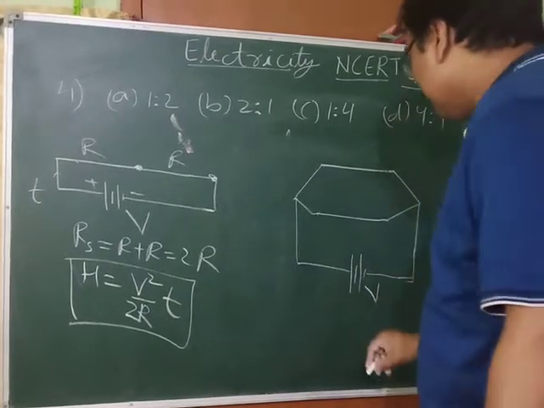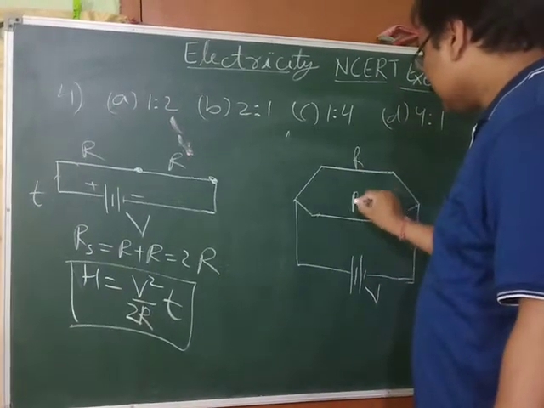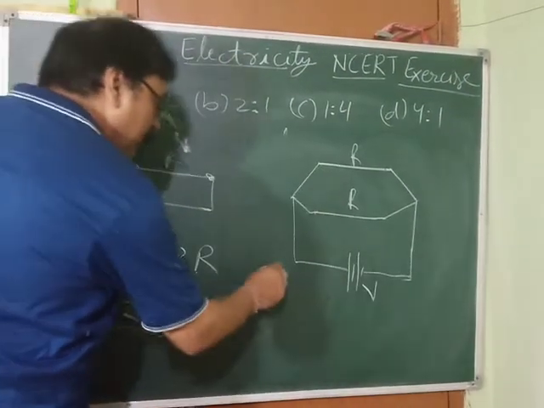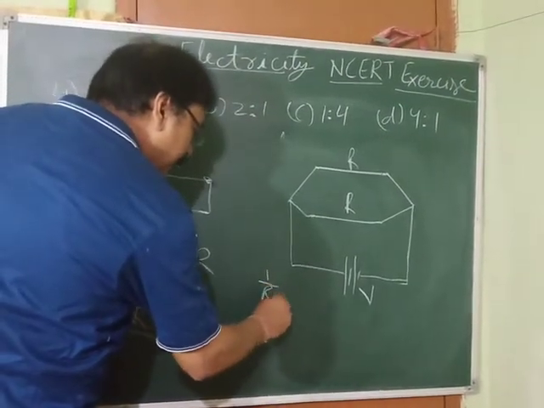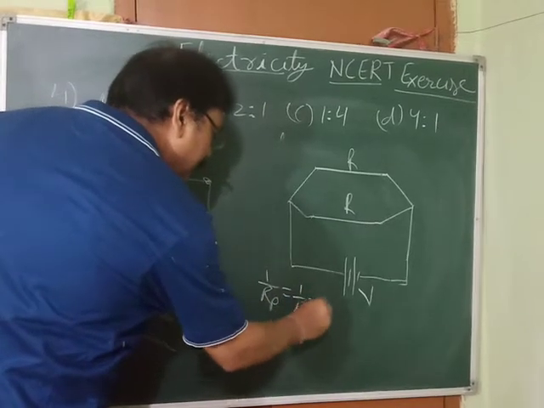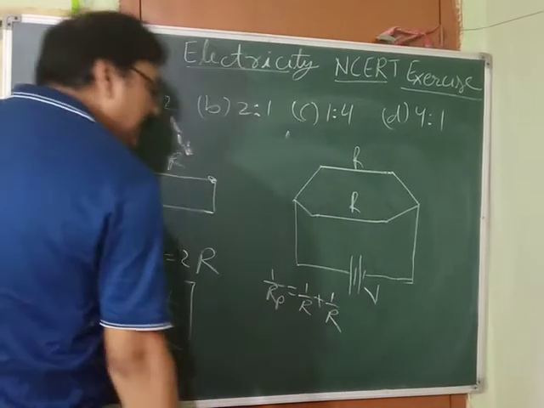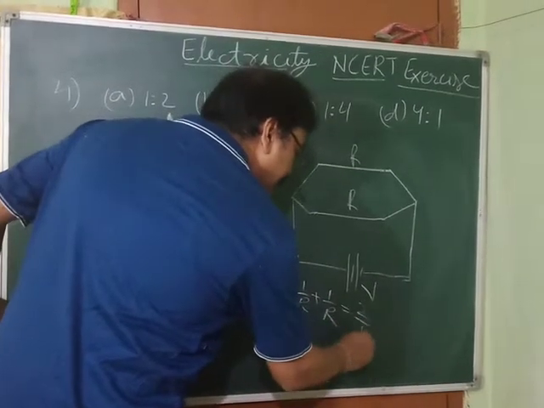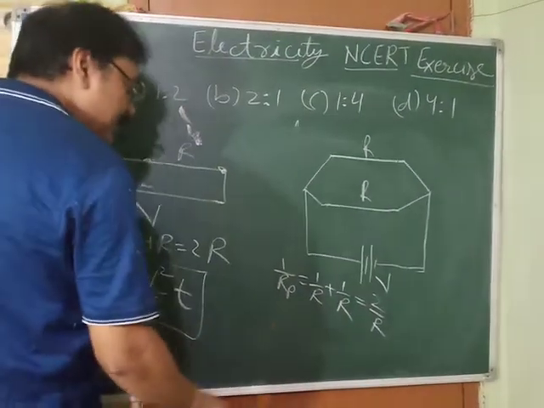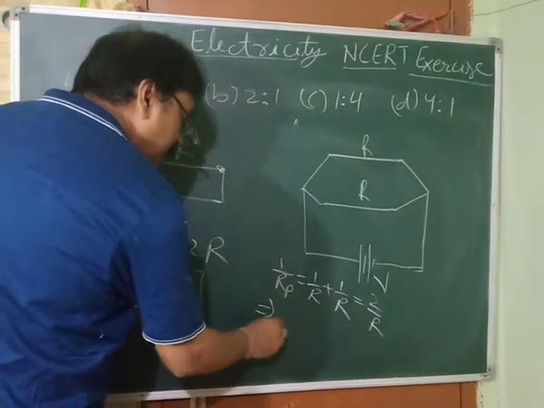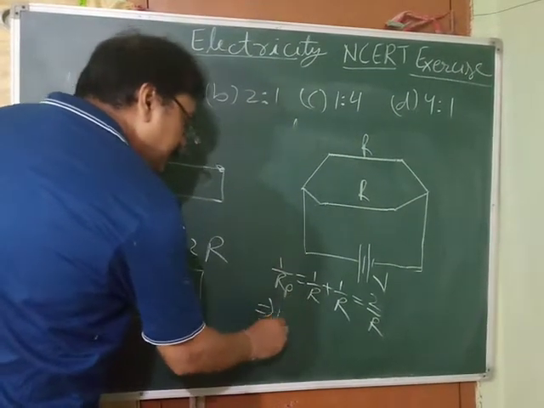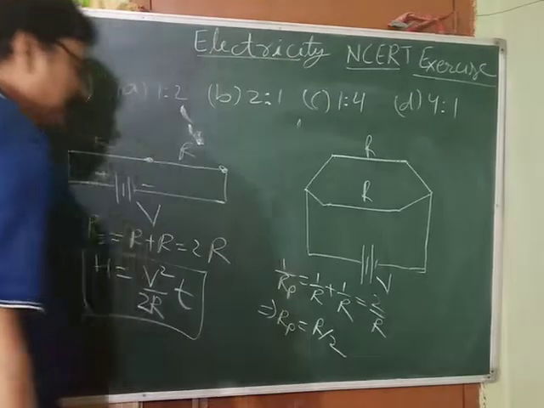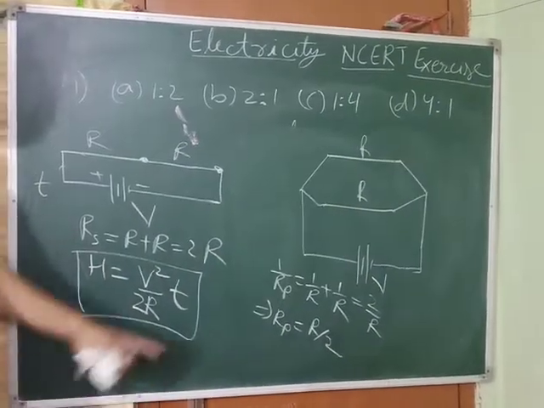Potential difference is V. Resistance is R, resistance is R. Now, what is the total resistance of the combination? We know that 1 by Rp equals 1 by R plus 1 by R. As the denominator is the same, we can add the numerators, so 2 by R. You can invert this, so Rp equals R by 2.